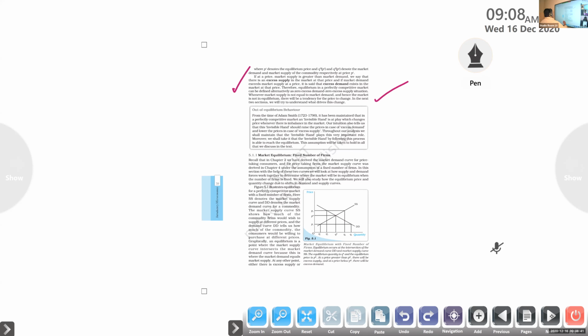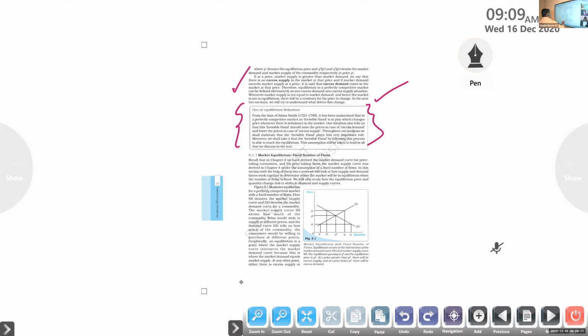Next important question. Out of equilibrium behavior by Adam Smith. Explain the idea of the invisible hand. So, out of equilibrium behavior by Adam Smith: explain the market and the invisible hand mechanism by Adam Smith. Hope you wrote that question.